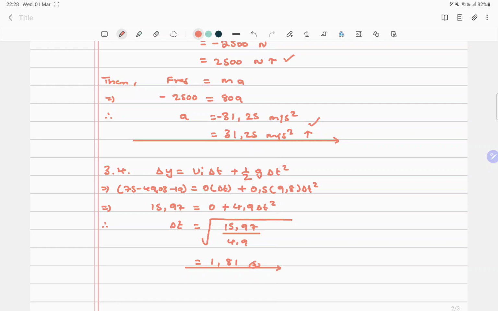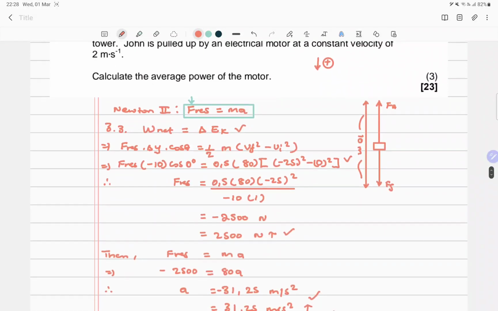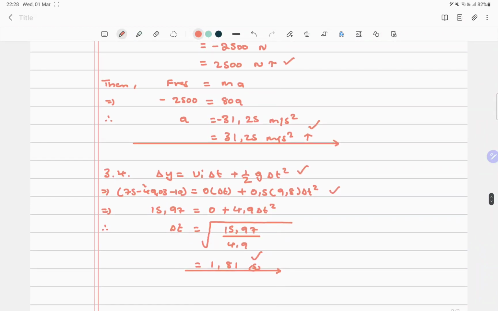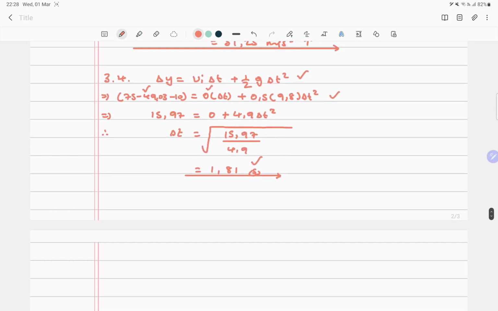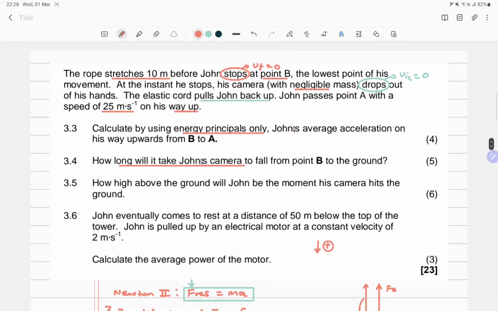All right, great stuff. So this is easy as well. Getting a mark for the formula. We're getting a mark for the general substitution, the mark for the answer. So we're getting 5 marks here. The most important is calculating delta y and knowing that the initial velocity was 0. I think that is where the marks are.